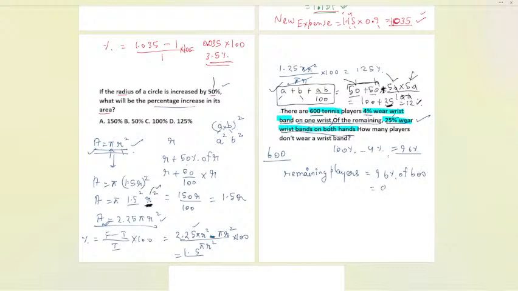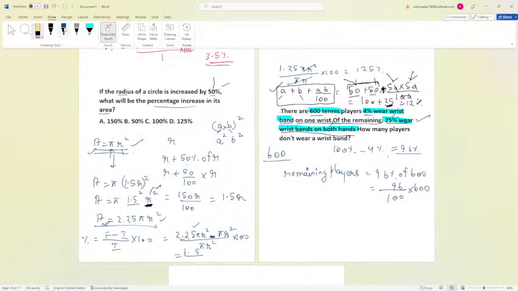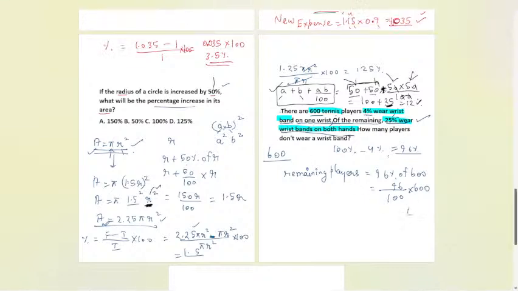Now it will be 0.96, or directly 96 by 100, multiplied with 600. What will you get as the answer? Let us calculate. The zeros cancel, and 6 times 6 is 36, and 6 times 9 is 54, so it will be 576. So 576 is the total number of players remaining, because 4% are already wearing on one wrist.